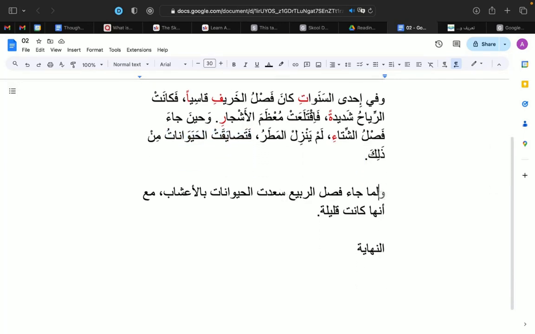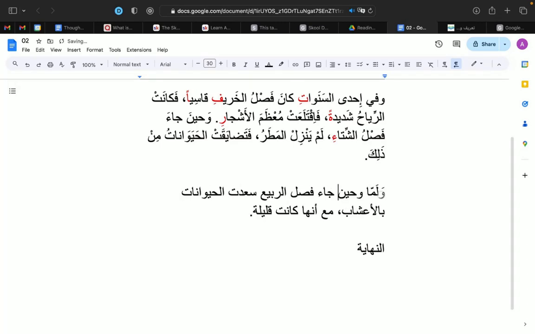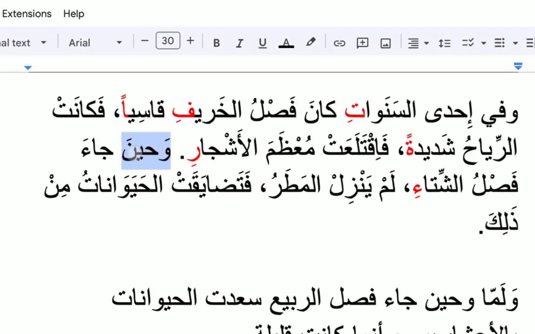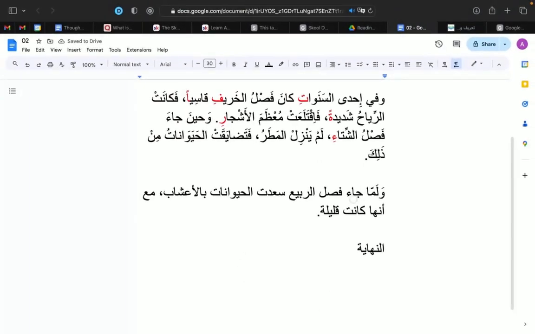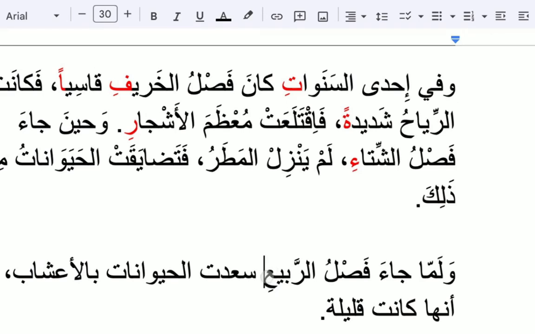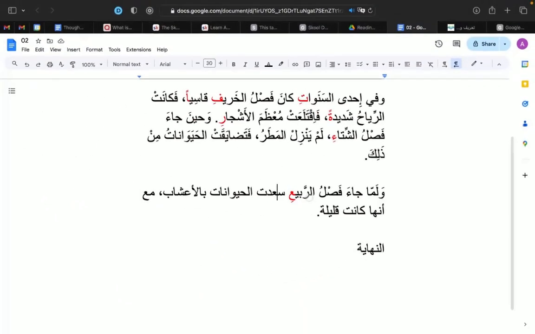Next is ولما. ولما is the same as saying وحين, which we saw here, meaning "at the time of" or "when." لما is similar. Well, it just depends what you want to use. ولما جاء فصل الربيع, and when the season of spring came or arrived. We're going to add the kasra on الربيع because it is the possessive word over season. Okay. ولما جاء فصل الربيع, and when the season of spring came, سعدت